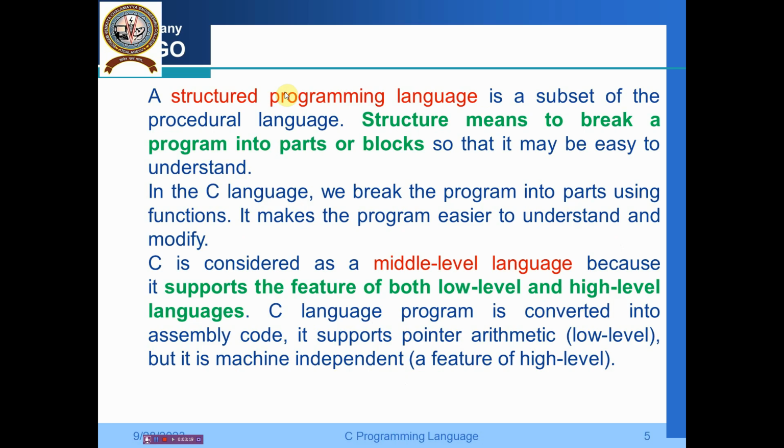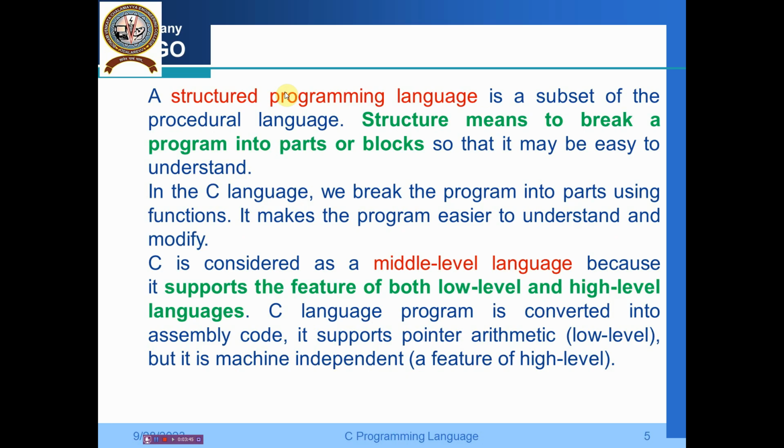Then we talk about C being a structured programming language. This structured programming language is a subset of the procedural language. Here structure means to break a program into parts or blocks so that they may be easy to understand. In the C language, we break the program into parts using functions. It makes the program easier to understand and also easy to modify.